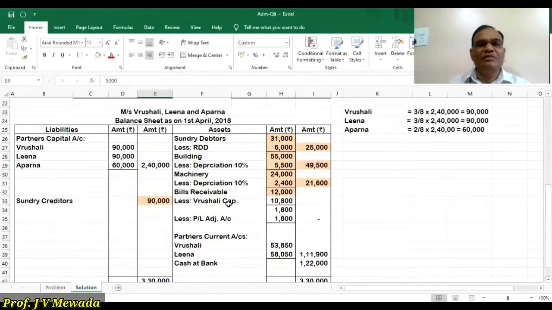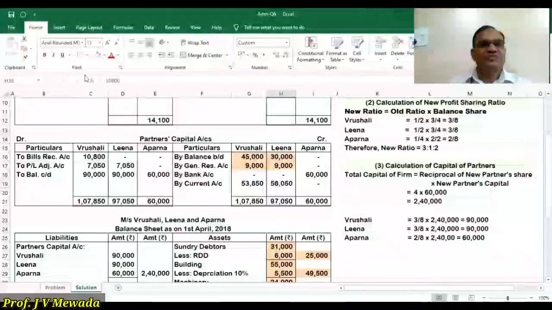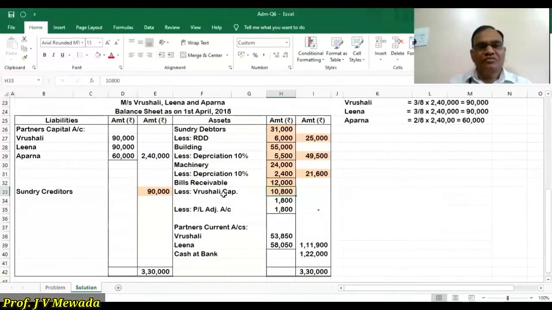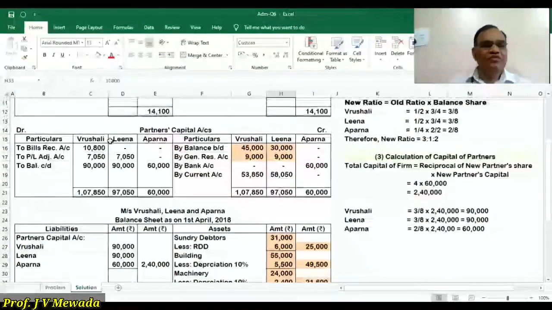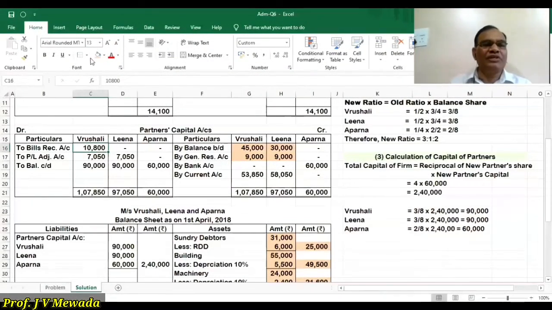Vrushali takes over the bill receivable at 10% discount. That means 12,000 less 10%, that is 1,200, so 10,800. Vrushali will take over the bill receivable for 10,800, so Vrushali is debited. We have to debit Vrushali by 10,800.